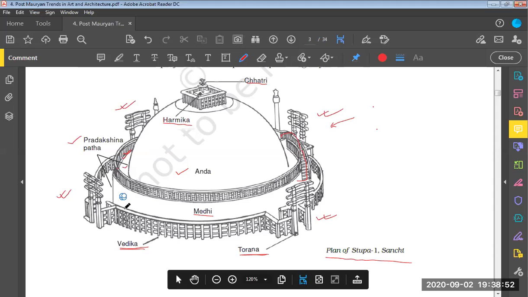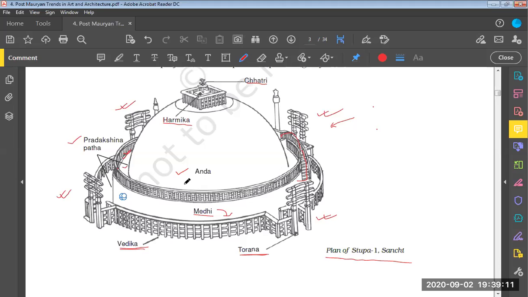And apart from this, Torana means the gateway. This particular stupa is guarded by a fencing. This fencing is known as Vedika. Okay, it is known as Vedika. So Medhi is also there. I'm not quite sure what Medhi is representing over here.